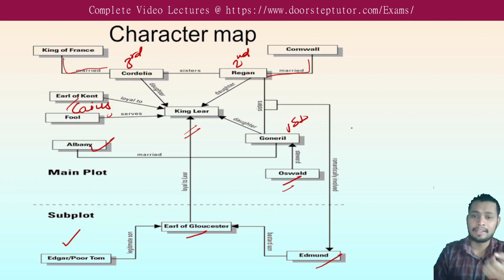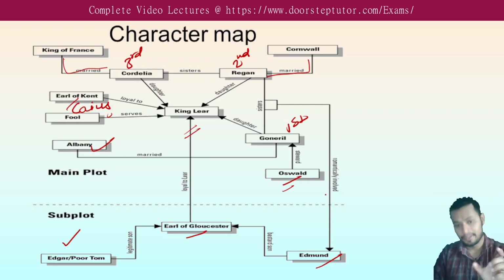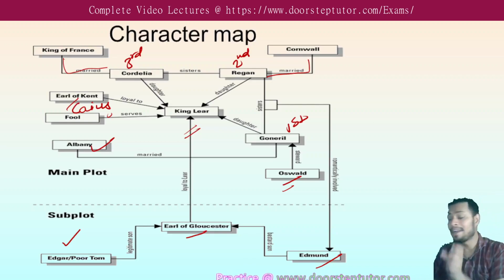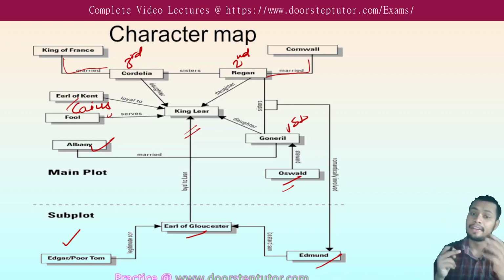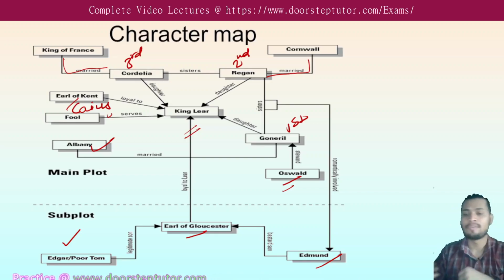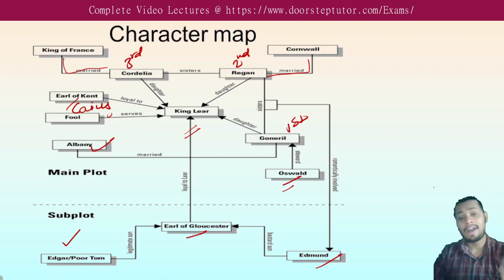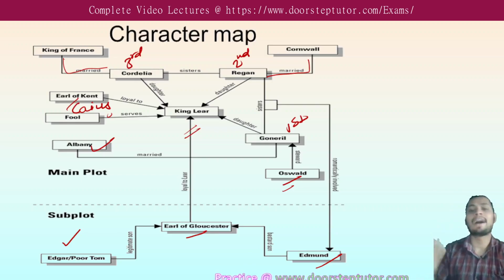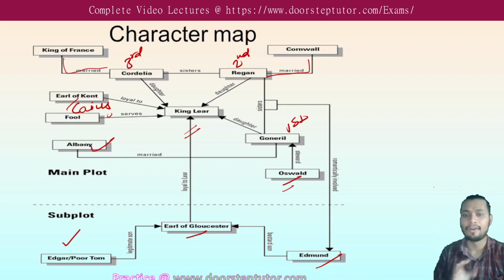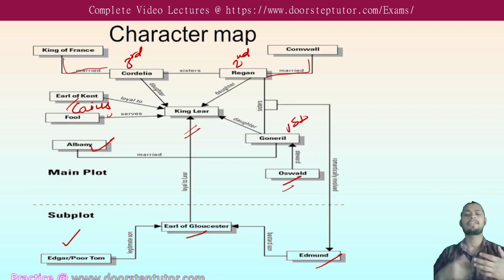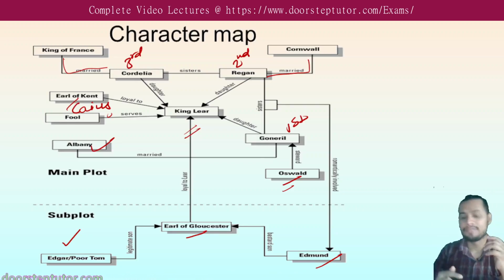Goneril is romantically involved with Edmund, and Regan is also romantically involved with Edmund. They both want to marry Edmund, and as the play develops, Regan and Goneril will fight for Edmund.